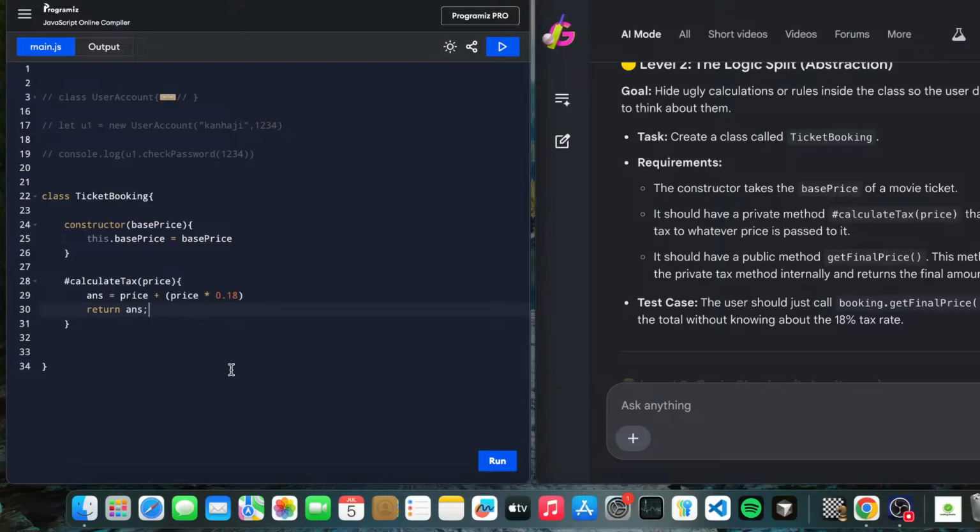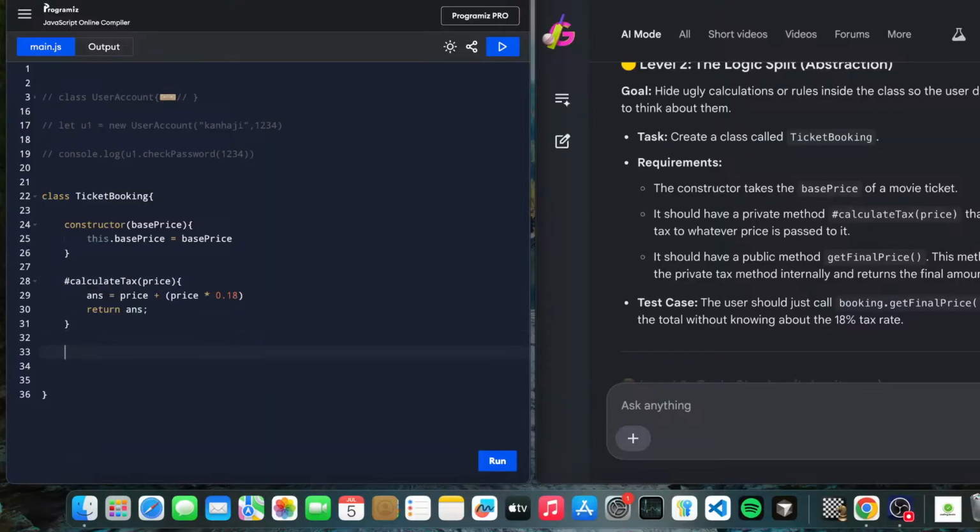So let's see what the next thing is. It should have a getFinalPrice. This method calls the private tax method internally.